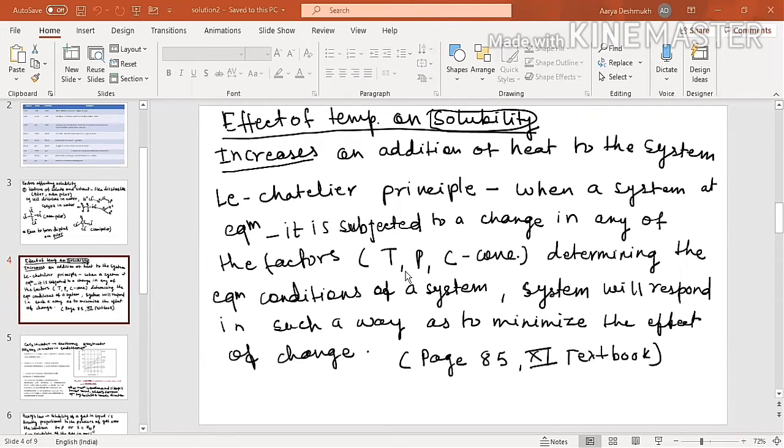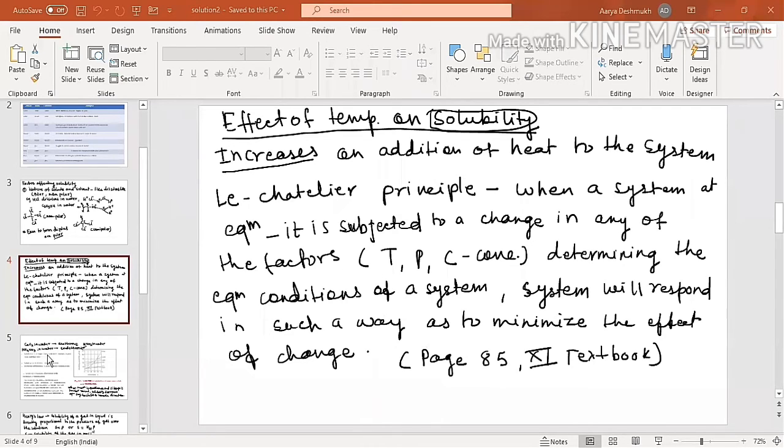So if you change some of the parameters or factors like temperature, pressure, or concentration, the system will respond in a way to minimize the effect of change. We resist the change. This is the natural tendency of the human, and this is about nature also. And the same applies with chemistry also. So this is given in your textbook. This is the Le Chatelier principle.